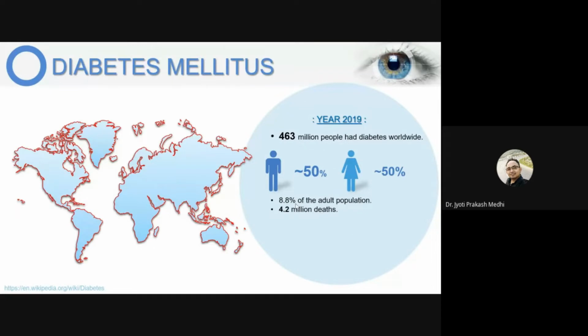And in that year, it was found that 4.2 million deaths occurred due to diabetes. This has become a part of our life due to our lifestyles, due to the change in the way we live. So all of us are getting prone to diabetes, which is why it is becoming a common disease.